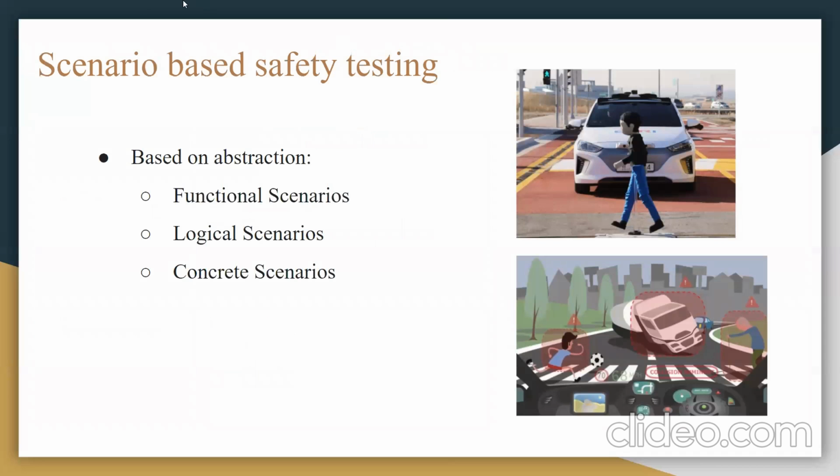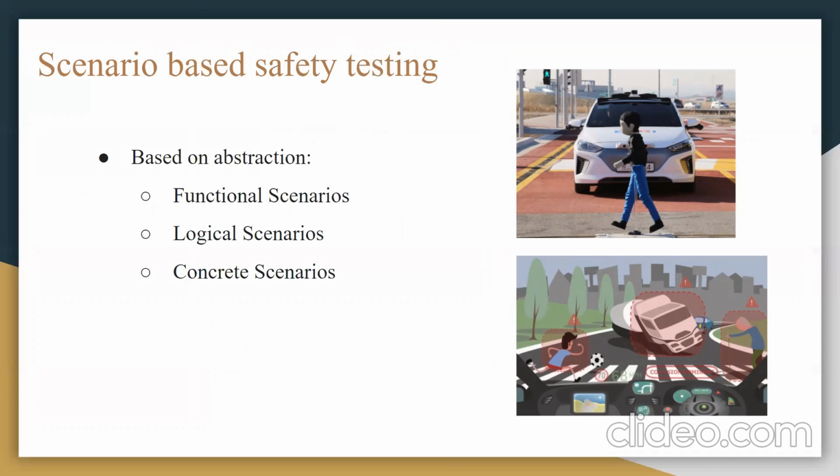Functional scenarios are the highest abstraction level of scenario representation. They can be represented linguistically to ensure human readability. For example, a functional scenario description for a highway pilot can be: a truck and a car are driving on the right lane on a 2-lane motorway in a curve where the car follows the truck.